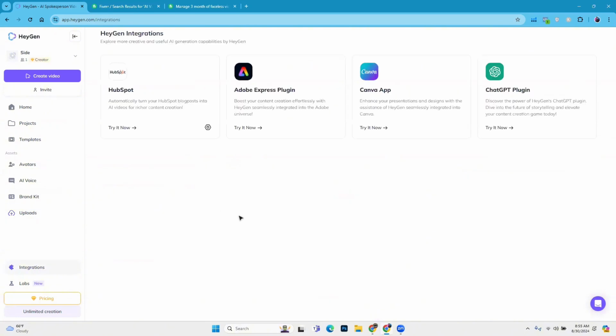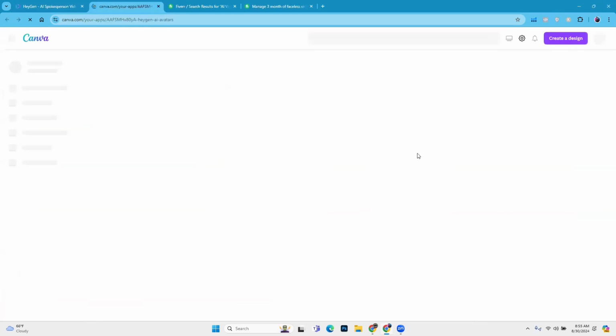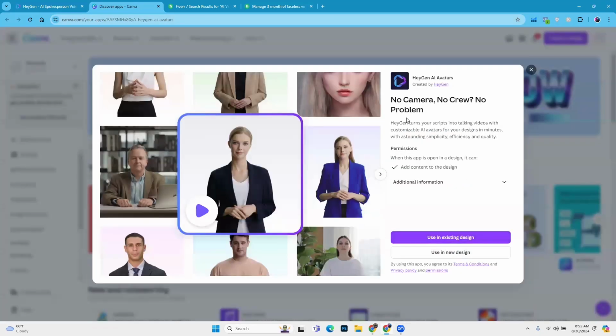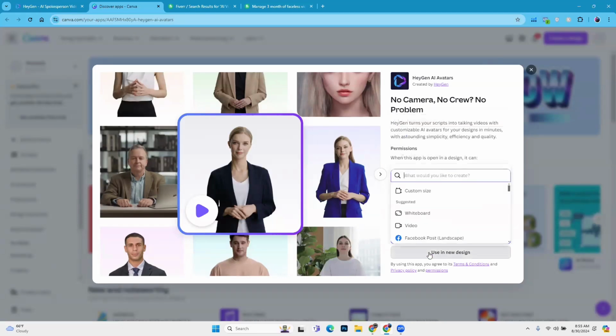Then there is the integration. You can also integrate with Canva. In order to integrate, it's very easy. Here, use existing design or use new design.